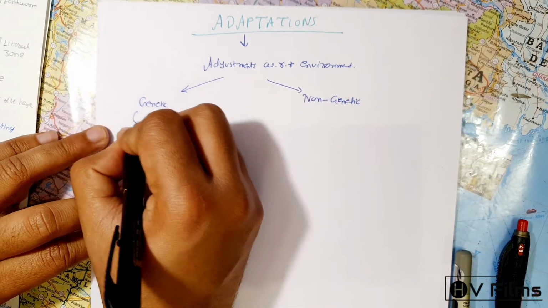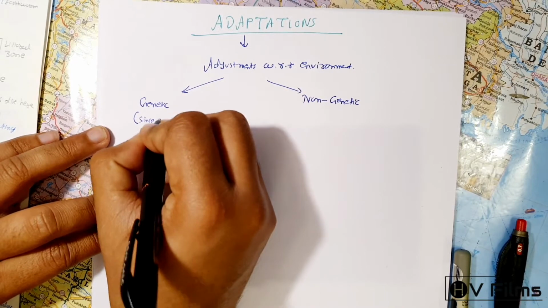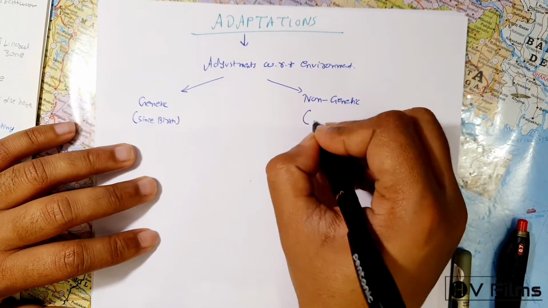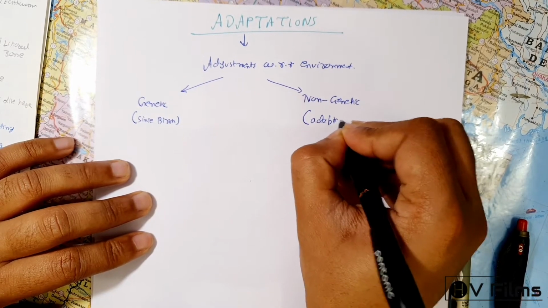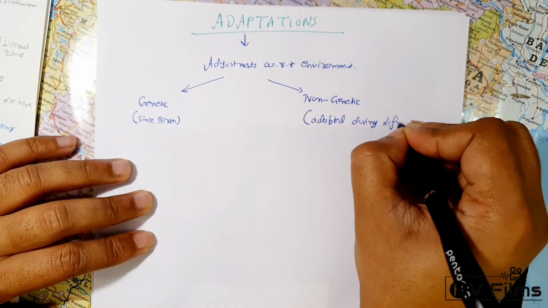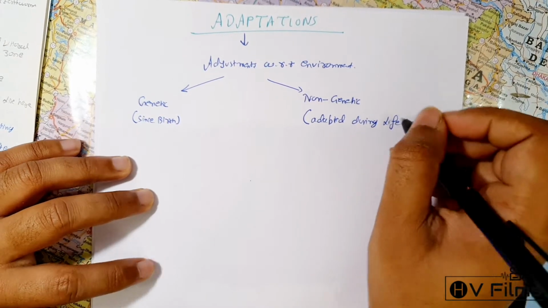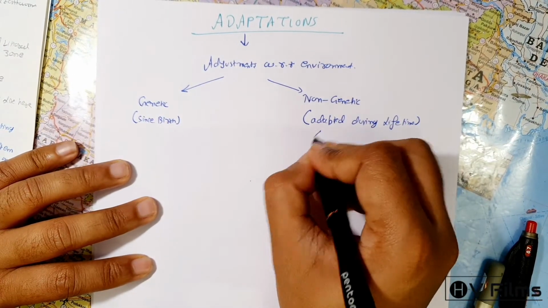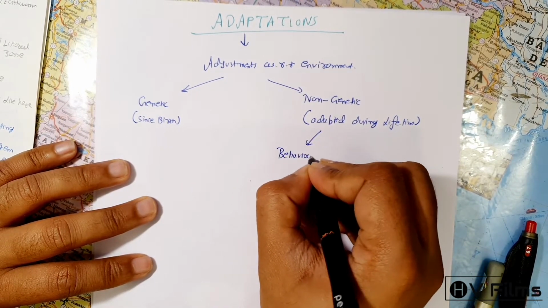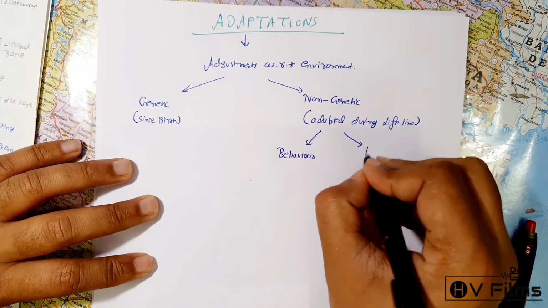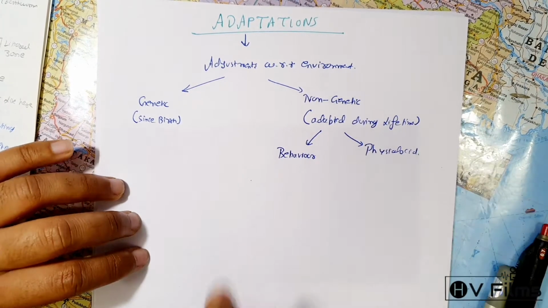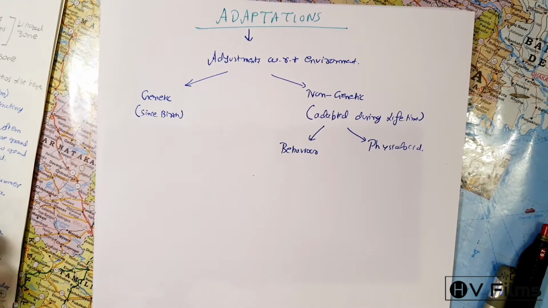Genetic means they are there since birth, you can say, whereas the non-genetic are those which are adapted during lifetime. Now these non-genetic ones can also be divided into whether the adaptations are behavioral or psychological. So these are what the adaptations are.